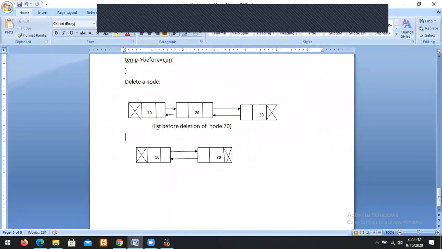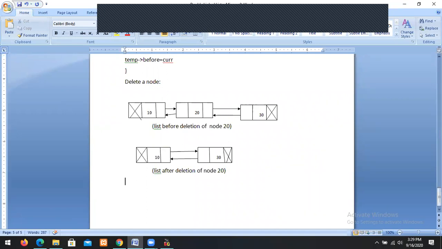So this is the process to delete a node. So after deletion of node 20, this is the process we use to delete a node in a list. So how do you delete? First enter the number to be deleted. Then you have to search for the number. After searching, if it is found, you have to delete the node.